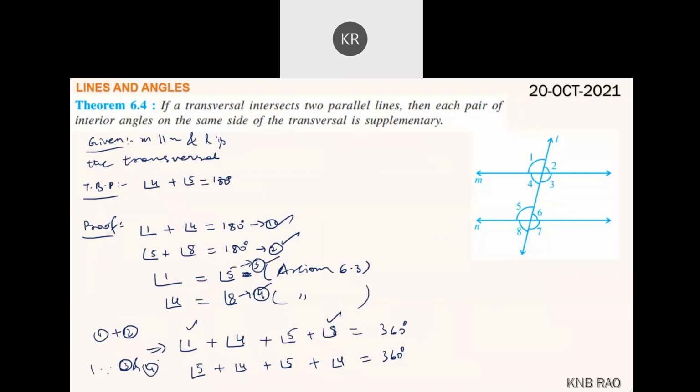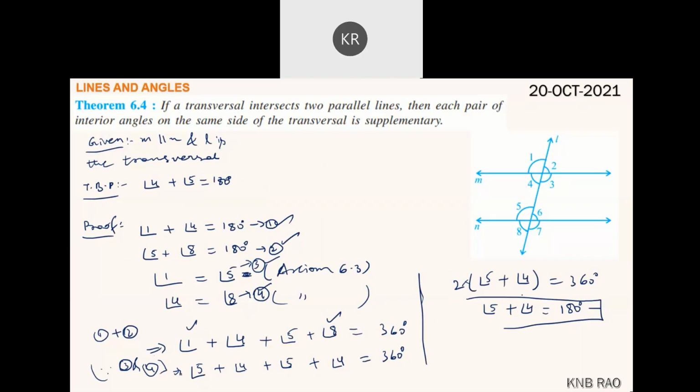Now, proceeding further, angle 5 plus angle 5, 2 times angle 5, plus 2 times angle 4 equals 360 degrees, and thus angle 5 plus angle 4, when the 2 comes to this side, does division, is 180 degrees. This is what is to be proved. We proved it. Have you understood?